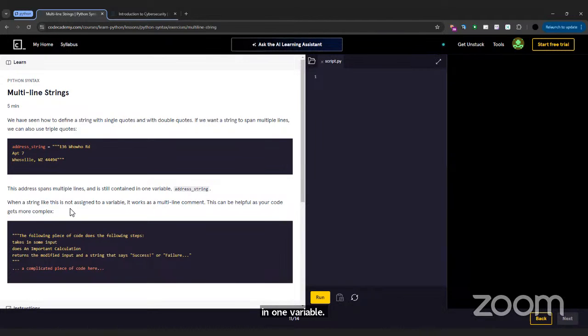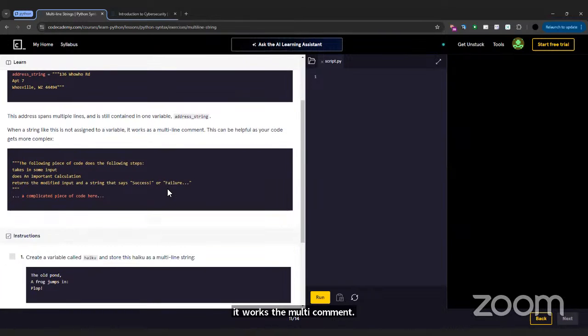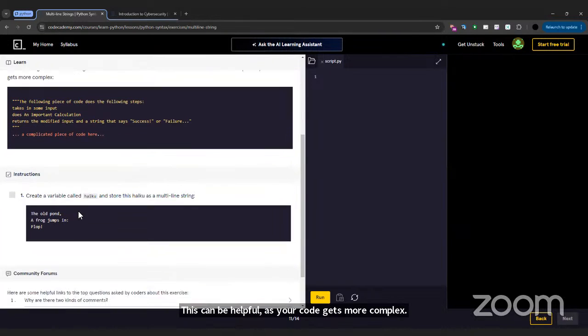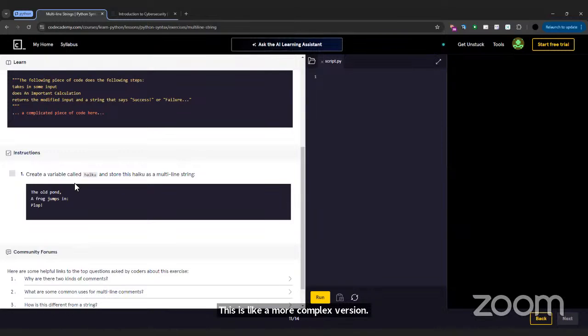When a string like this is not assigned to a variable, it works as a multi-line comment. This can be helpful as your code gets more complex. So today, our challenge is to create a variable called HiQ and store this in HiQ.